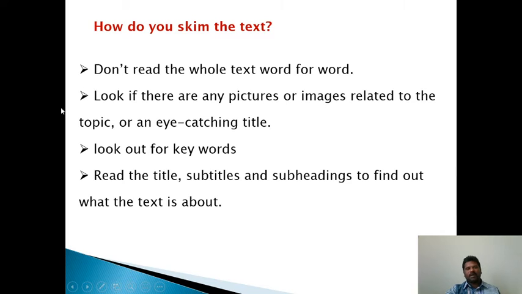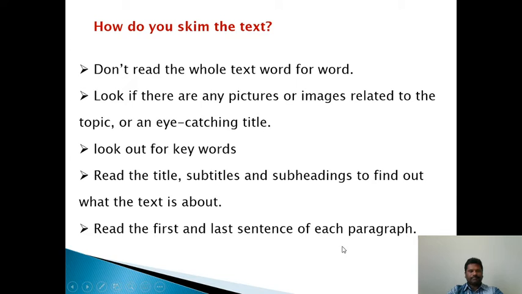My dear students, please see all the tips. Read the first and last sentence of each paragraph. The first and last sentences of the paragraph are very, very important. The first sentence of a paragraph declares what the passage is about. The rest of the sentences will develop and support the topical sentence, the main idea of the paragraph. As we know, we have to say one idea in one paragraph.